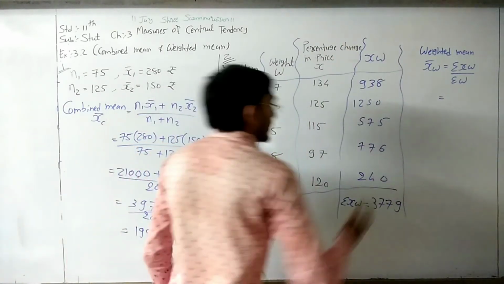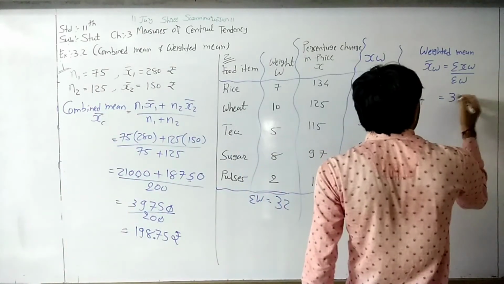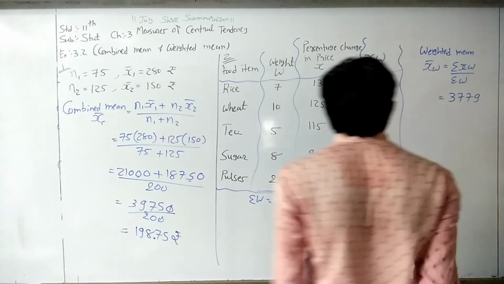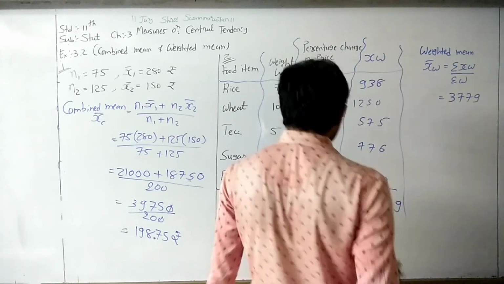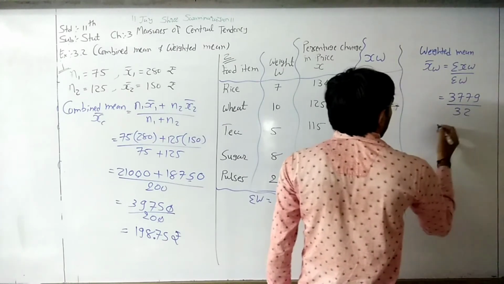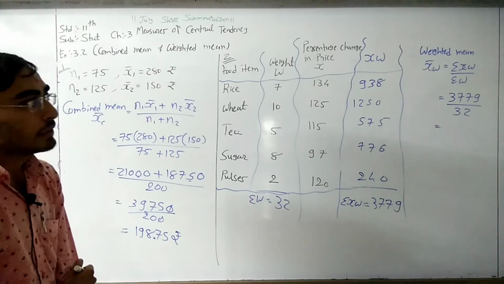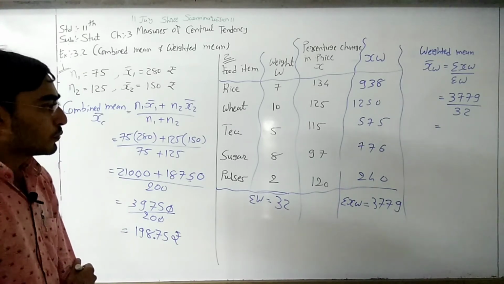Okay, now finally sigma XW is 3779, right? And divided by 32. So 3779 divided by 32.